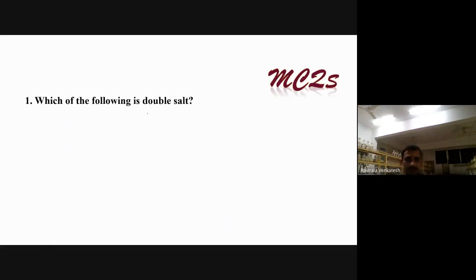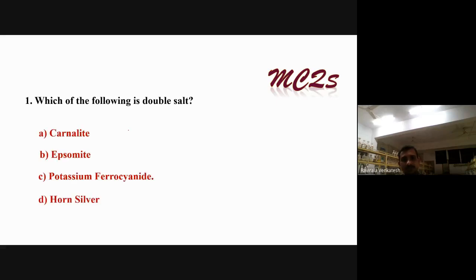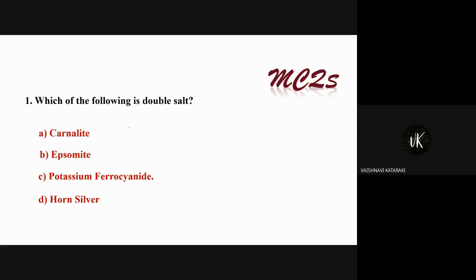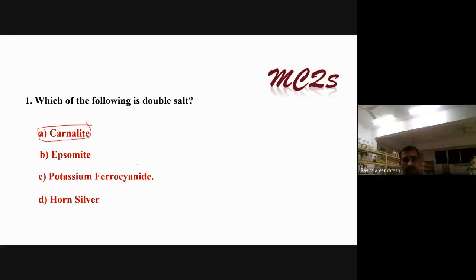Now let me take some MCQs here. Which of the following is a double salt? Can you say which of the following is a double salt? Carnallite. Just now we saw this one. Potassium K4[Fe(CN)6], taken six times, this one also we showed. Nomenclature we'll discuss in the next classes. Horn silver means AgCl. Epsom salt is magnesium sulfate, you will get that.